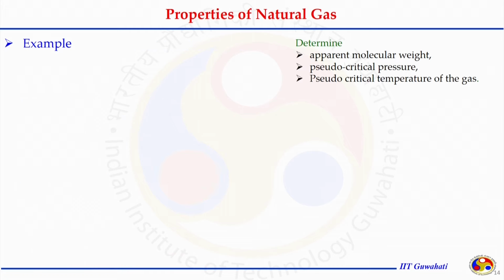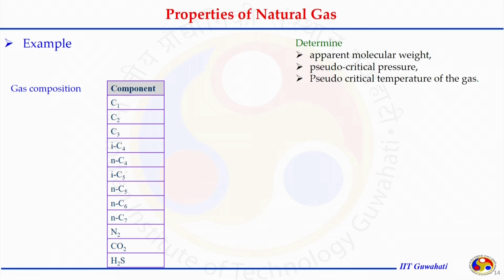So, let us take a simple example. It says if the compositions are given, calculate the apparent molecular weight, pseudo critical pressure and pseudo critical temperature of the gas. The first thing to be known is the gas composition, which we can identify with the help of any lab measurement technique like gas chromatography.